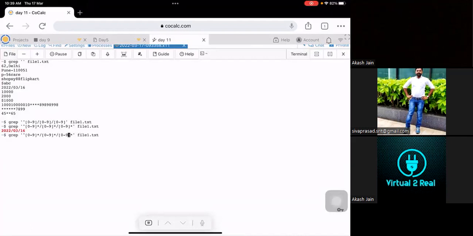Another way of doing it, if you are sure that you are looking only for the date part, is that you can simply put it like this, and you'll get the output. This is another way. But your way is absolutely correct.